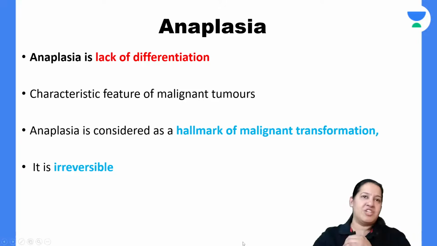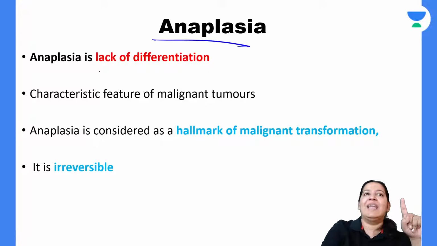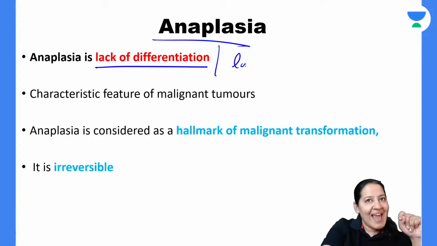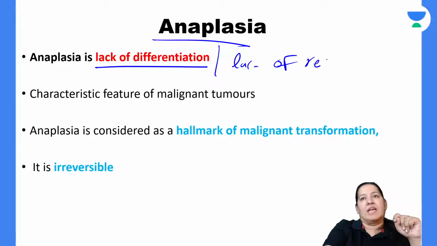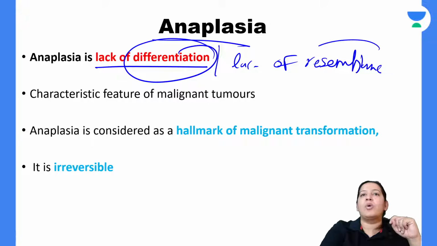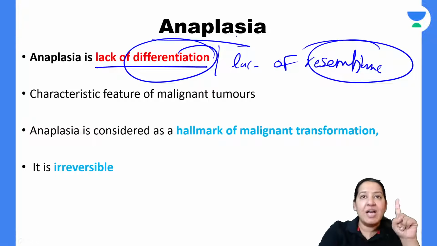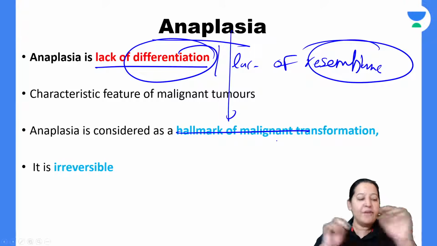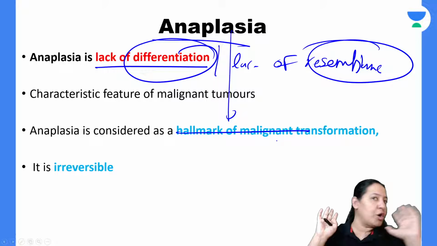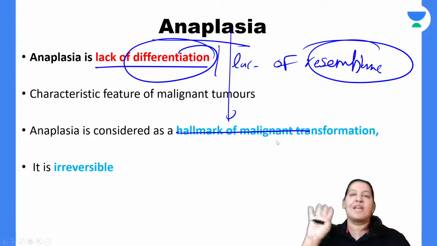Let me come to anaplasia. So anaplasia is basically lack of differentiation or lack of resemblance. One and the same thing, because differentiation is known as resemblance. Anaplasia is the hallmark of malignant tumor. If you want to prove any tumor is not benign, it is malignant, you have to prove it is anaplastic.